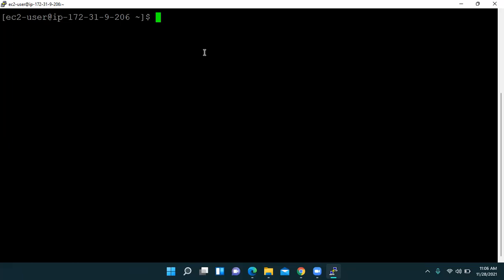So we discussed two commands, the pwd command and the clear command, and now we are talking about the list command. Now see, we have this in ec2-user, and this is the IP address for ec2-user. What I'm trying to tell you is there are no folders and no files visible to us, but I have already created some files and folders before this. In order to check those files and folders, we use the list command.